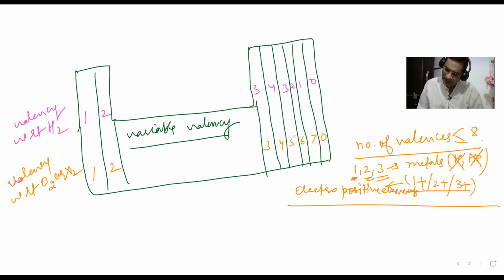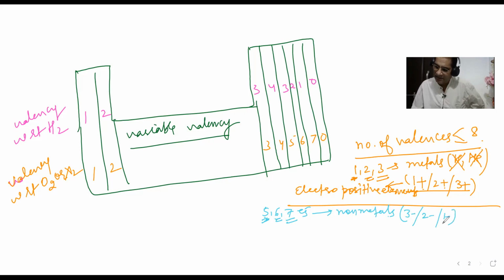Now see, those elements which have 5, 6, 7 electrons in the valence shell will be known as non-metals, and to make their electrons 8 in the valence shell, this element will have the option either to gain 3 electrons or to lose 5 electrons. Gaining 3 electrons instead of losing 5 will be easier. So since it gains 3 electrons, it will become 3 minus charge. This will gain 2 electrons to complete its incomplete octet to become 2 minus, and this will gain 1 electron to become 1 minus charge.